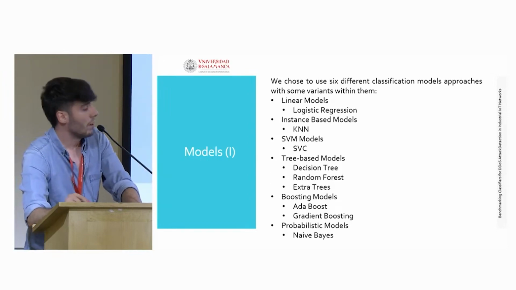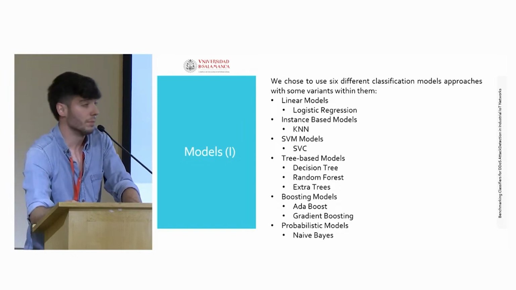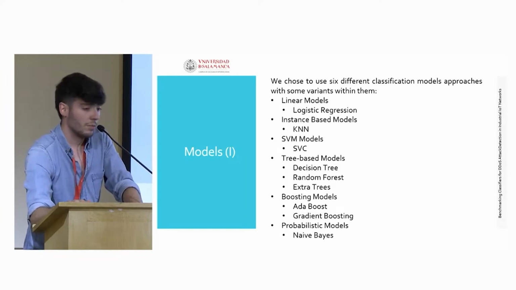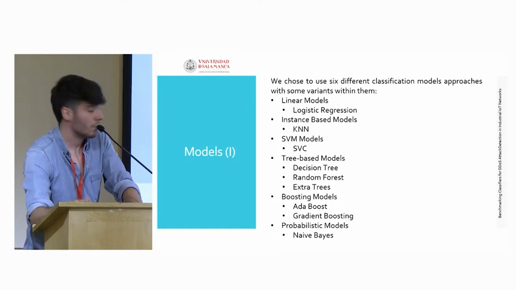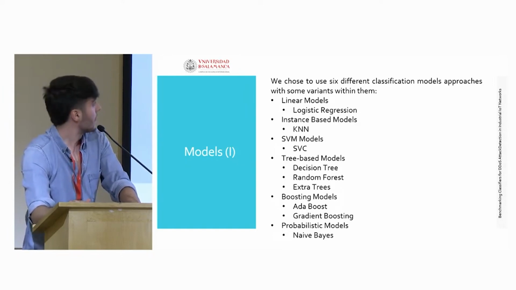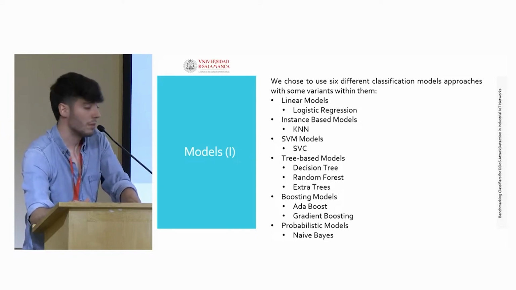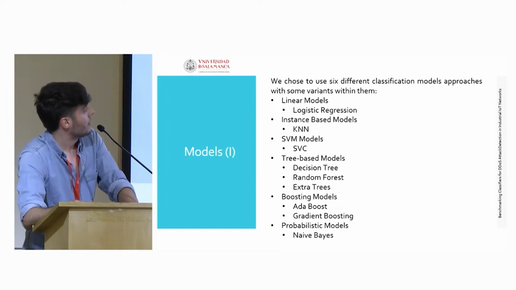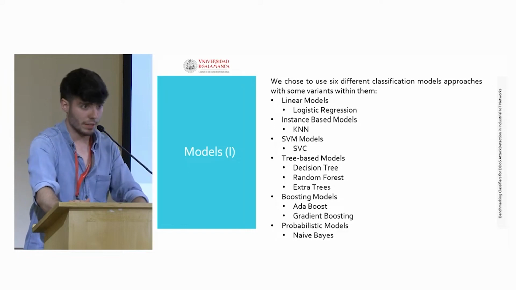And now talking about the models that we have chosen, we chose to use 6 different classification paradigms. These are linear models with the logistic regression model, instance-based models with k-nearest neighbors, support vector machine models with the support vector classifier, tree-based models with decision tree, random forest, and extra trees, boosting models with AdaBoost and gradient boosting, and probabilistic models with naive Bayes. The reason behind choosing these models is that they are the most commonly used in each of these 6 paradigms.